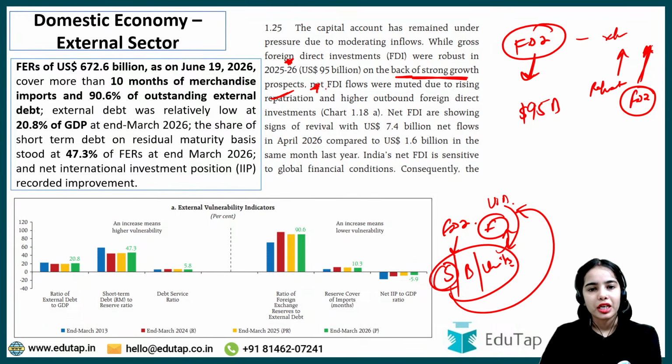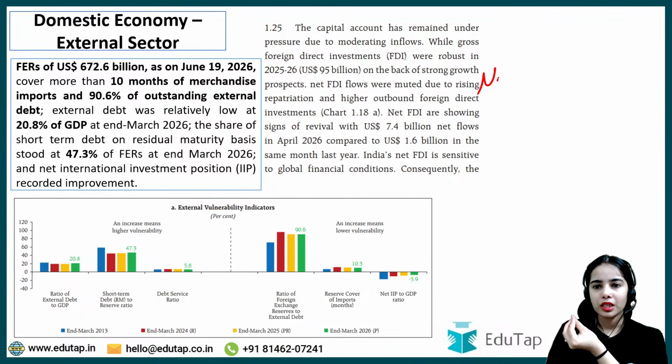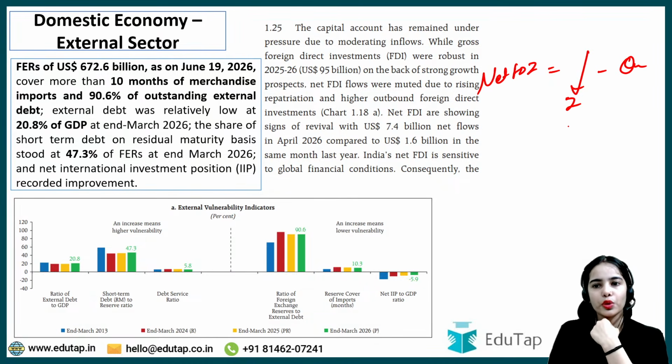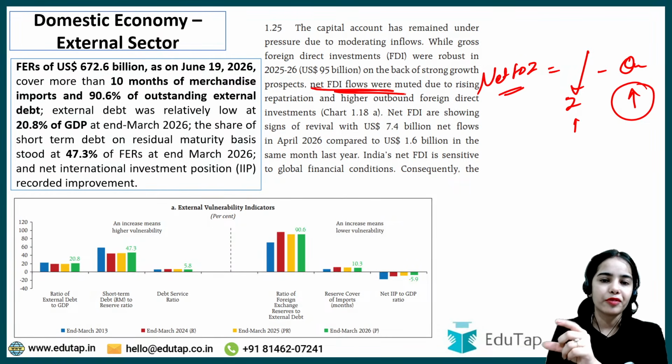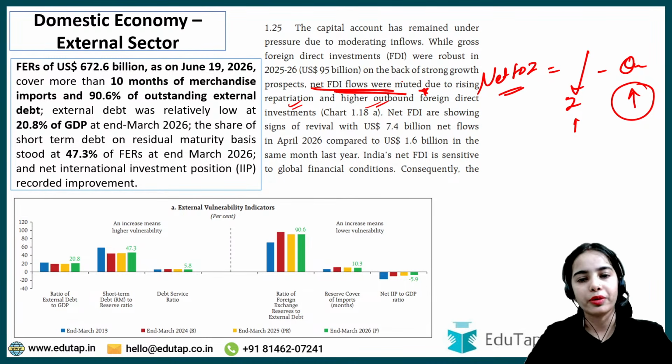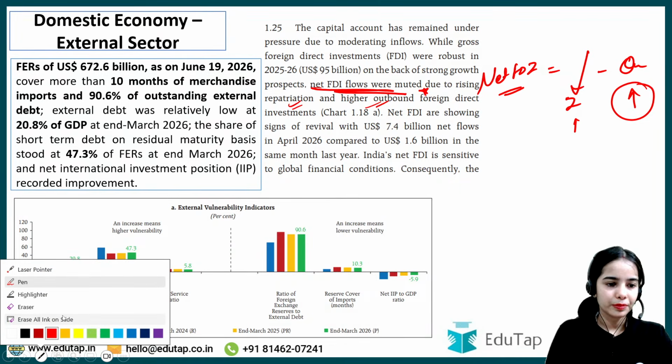So this is the idea: the FDI inflows were strong, but at the same time there were rising repatriations and higher outbound foreign direct investment, due to which the net FDI, meaning the inflows minus the outflows, was affected. So inflows were high, but at the same time the outflows were high. That's why the net FDI was muted. The net FDI flows were muted due to rising repatriation and higher outbound FDI. Okay, all clear?